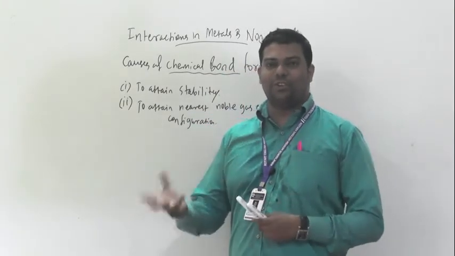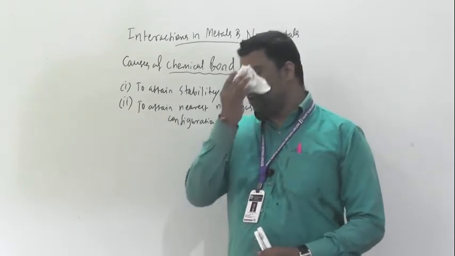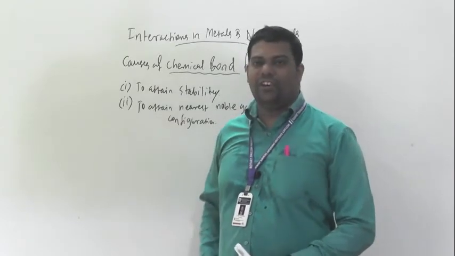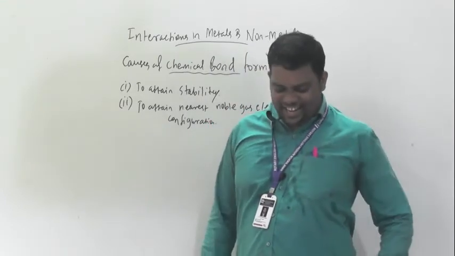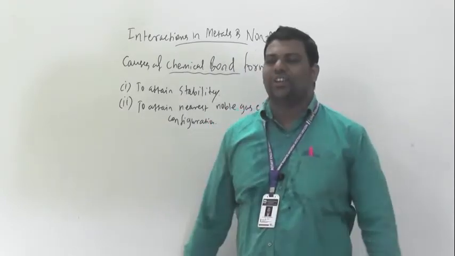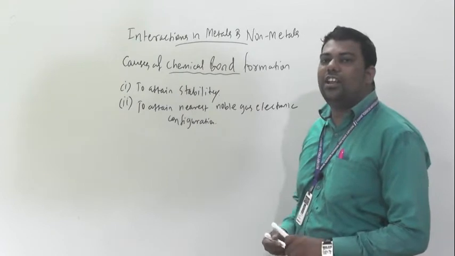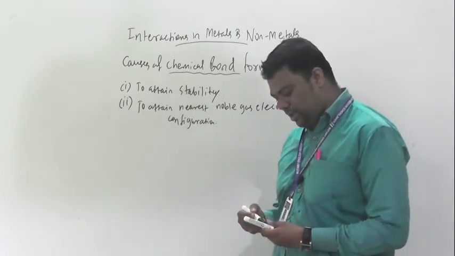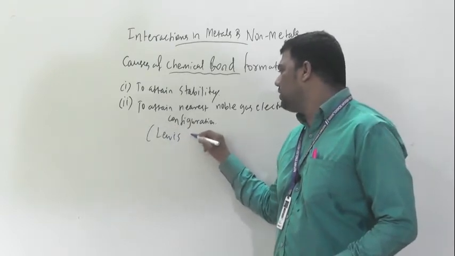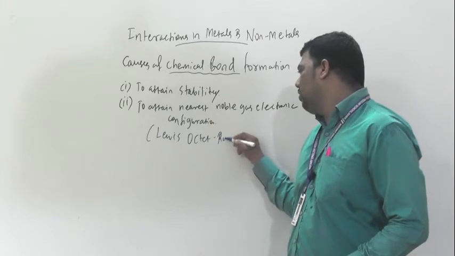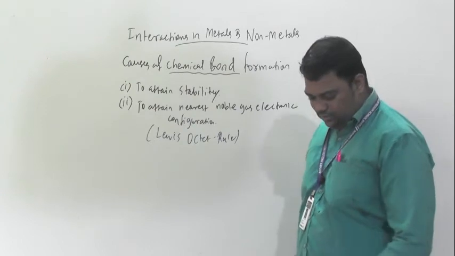Suppose hydrogen is there, so its duplet will complete, then it will be stable. And suppose sulfur or carbon is present, if they have a complete octet, then it is stable, like that. Here it is very much important. So beta, if you are considering attaining the nearest noble gas configuration, what does it mean? It is the Lewis octet rule, on the basis of which we are checking whether the octet is complete or not.